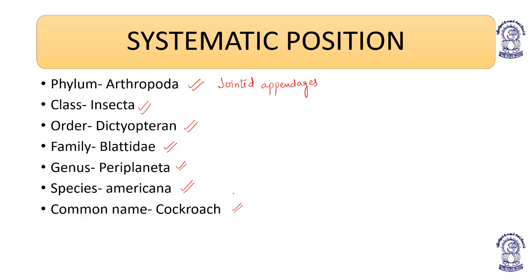Phylum is Arthropoda. Class is Insecta. Order Dictyoptera. Family is Blattidae. Genus is Periplaneta. And species is americana. Let me repeat: species americana, genus Periplaneta, family Blattidae, order Dictyoptera, class Insecta, phylum Arthropoda. Okay. And the common name is understood?